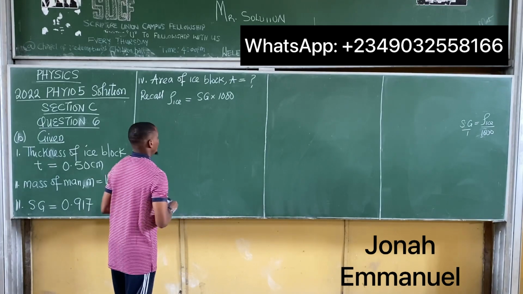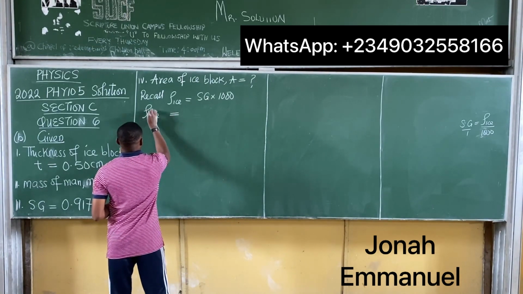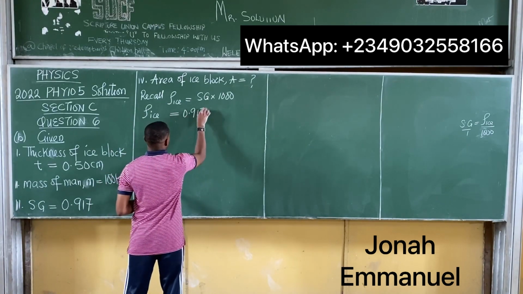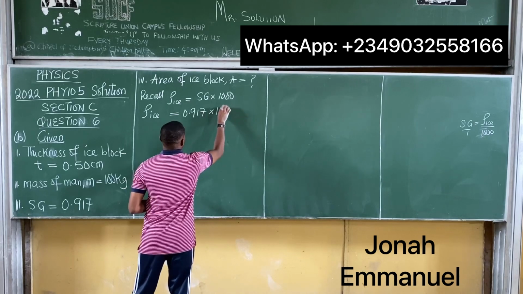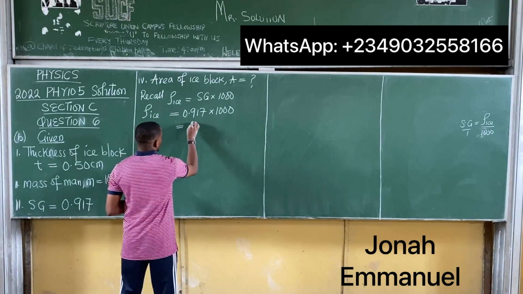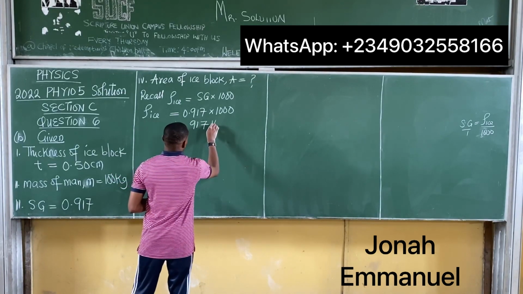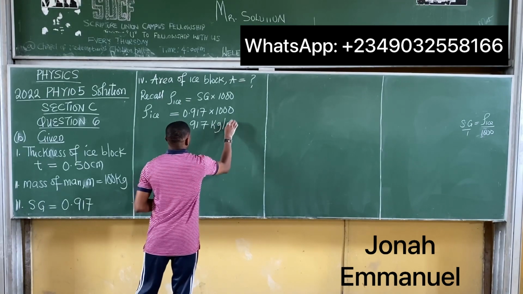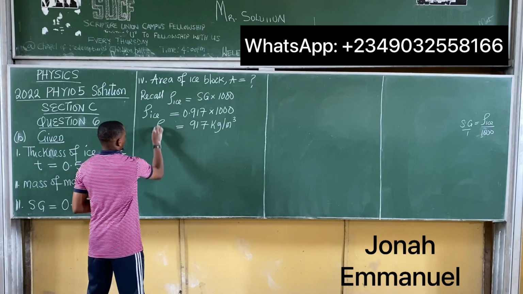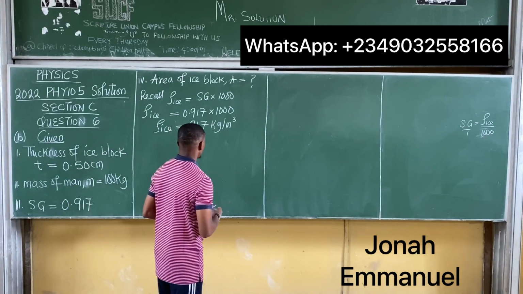That's the density of water. So density of ice is equal to specific gravity 0.917 times 1000. If I multiply this, that gives me 917 in kilogram per meter cube. So I have the density of ice as being this. So this is the density of ice.